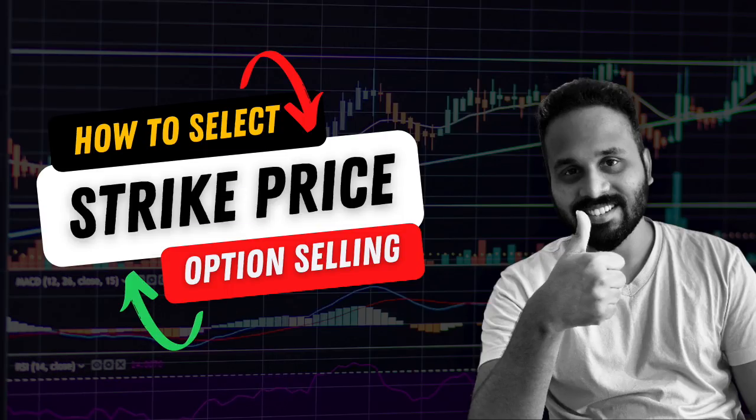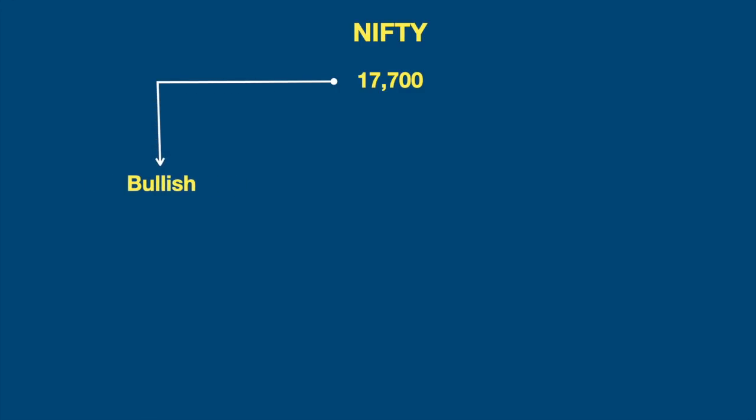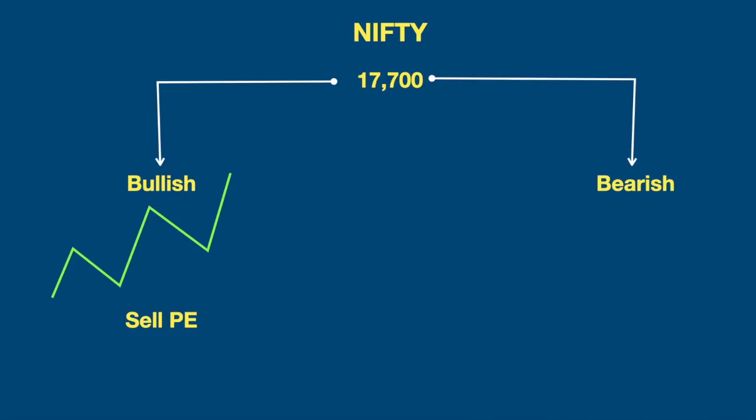Now without any further delay, let us jump into today's topic. Nifty is currently trading at 17,700. Imagine that you are an option seller and if your view about Nifty is bullish, that means you think the market will cross this level and go up before the expiry date. At that time, you will sell put option of Nifty. Alright? Now let us say your view about Nifty is bearish. That means you think Nifty will trade below the current market price, which is 17,700 by the time of expiry. At that time, you will sell call option of Nifty.